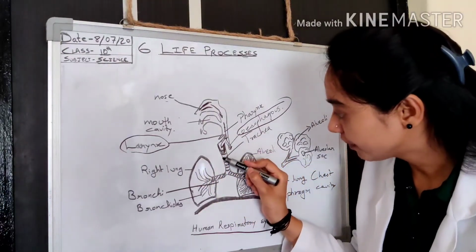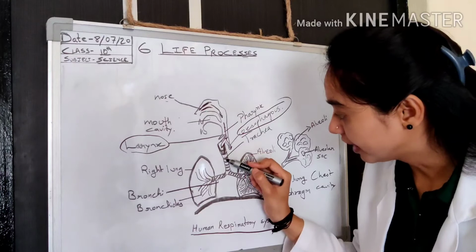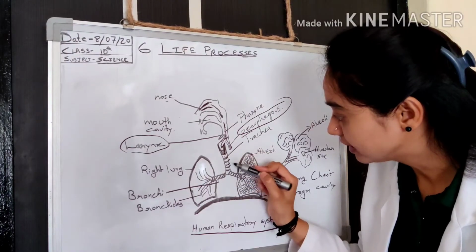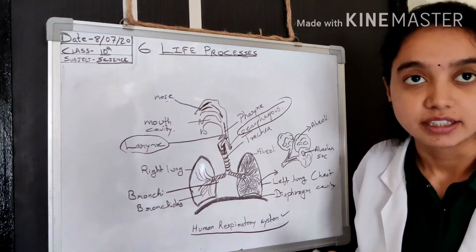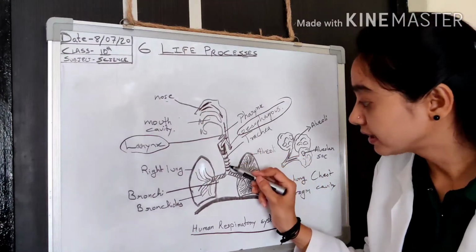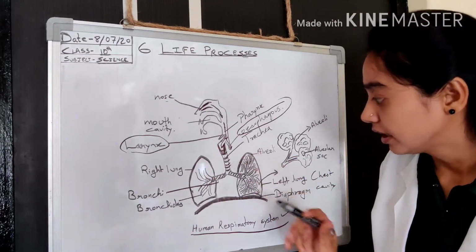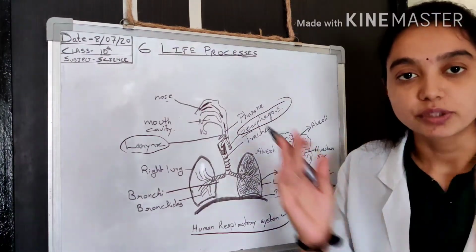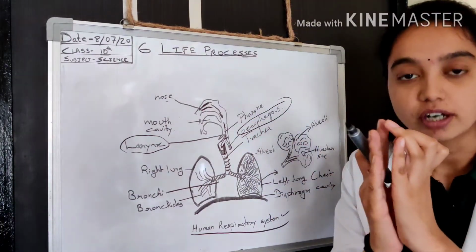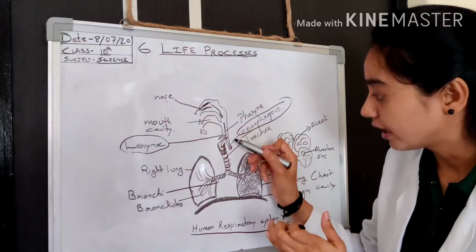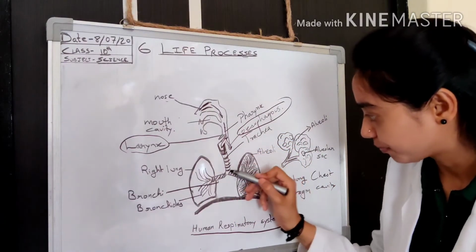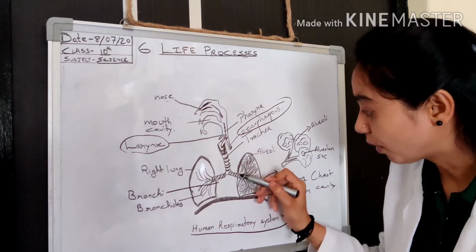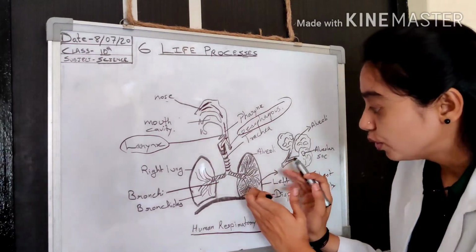Here you can see these ring-like structures, which are called cartilages. These cartilages make the trachea tight so that it does not collapse or shrink, and your air can go to the bronchi and then to the lungs.